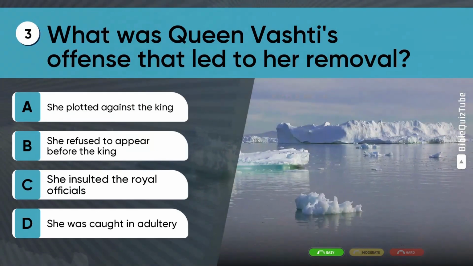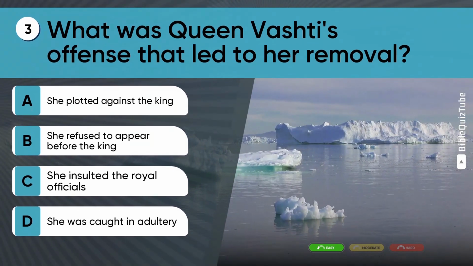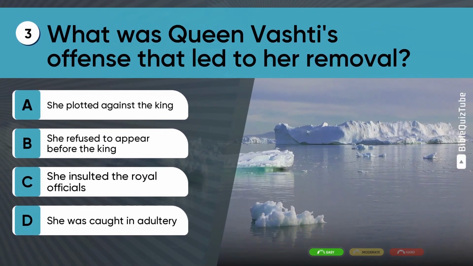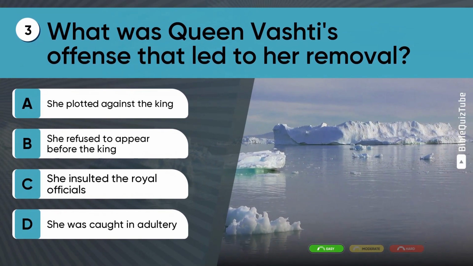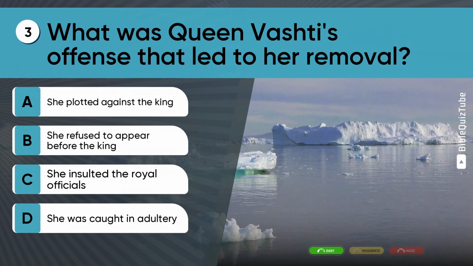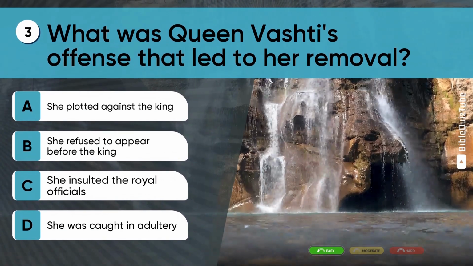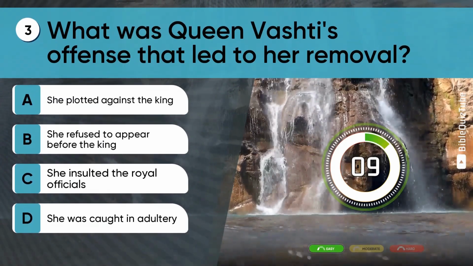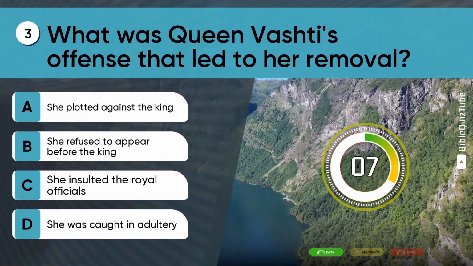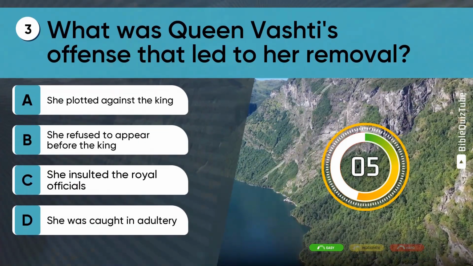Question 3. What was Queen Vashti's offense that led to her removal? A. She plotted against the king. B. She refused to appear before the king. C. She insulted the royal officials. D. She was caught in adultery.